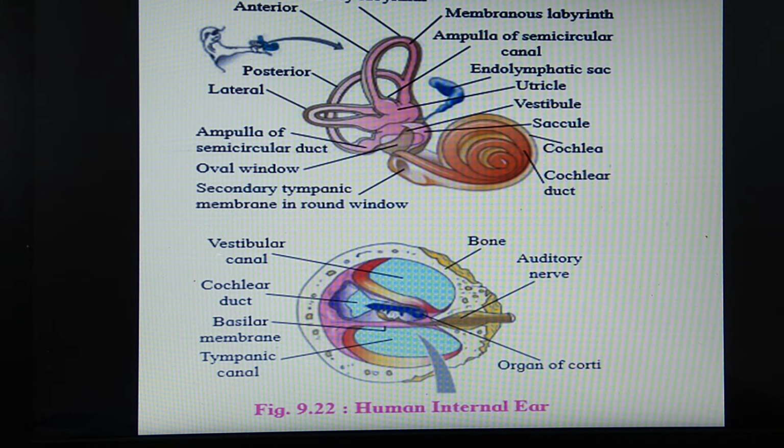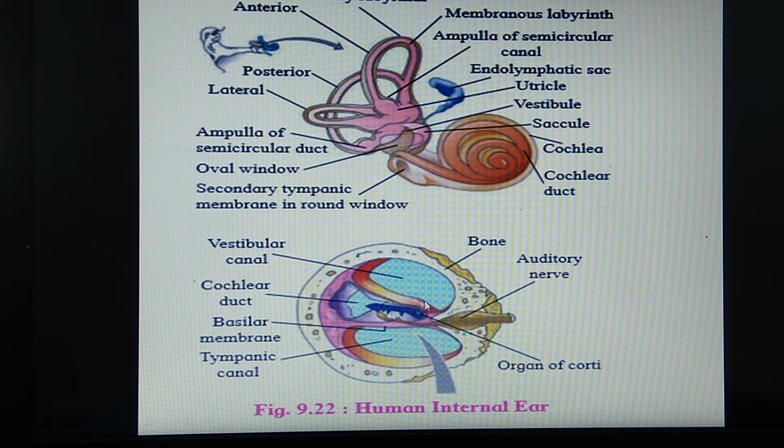Now we will go into detail on the structure of the cochlea. Here the cochlea is seen. If we cut it transversely, then this type of structure is seen. The longitudinal section of the cochlea shows three cavities. The upper one is called scala vestibuli, this is scala media, and this third one is called scala tympani. These are the three cavities seen inside the cochlea.